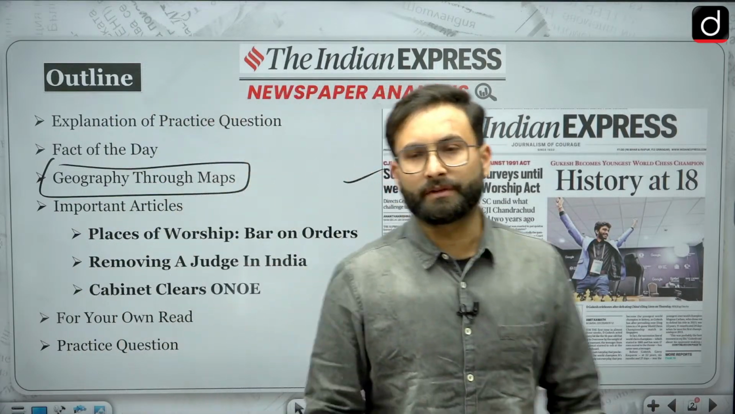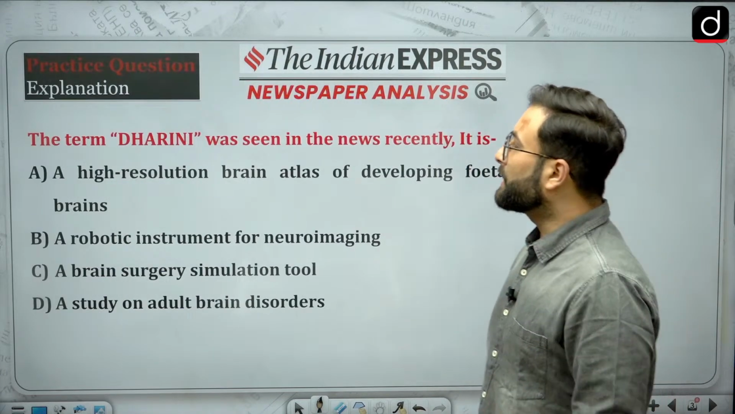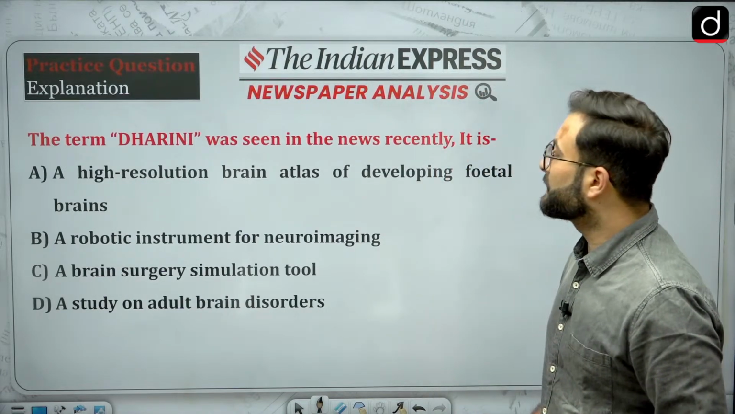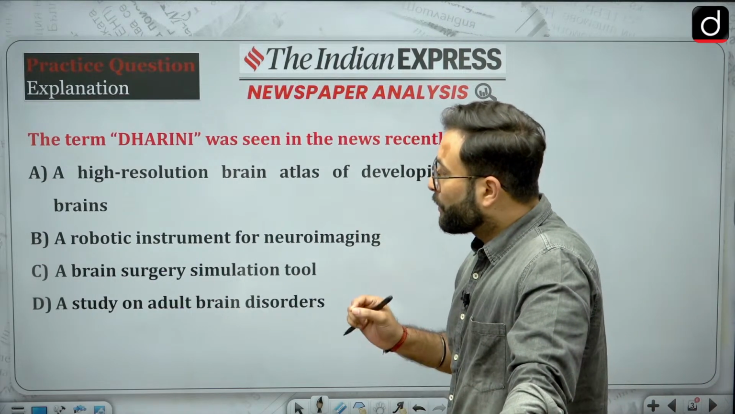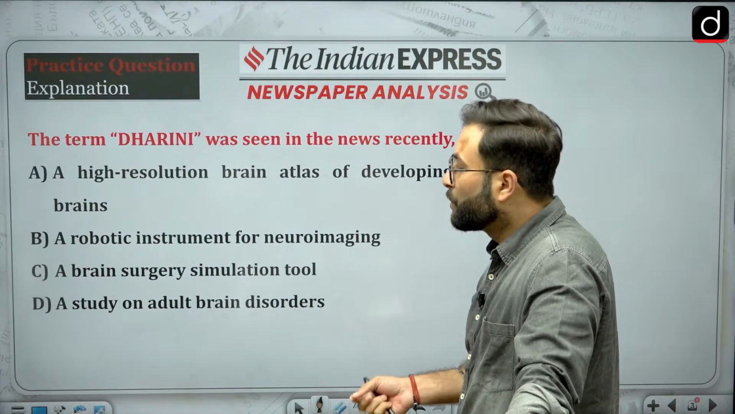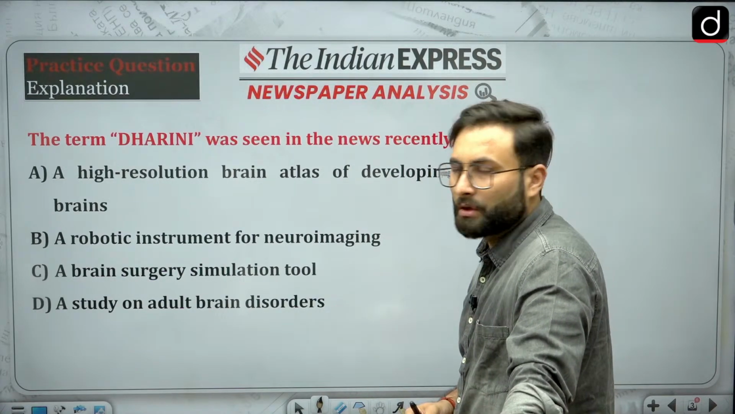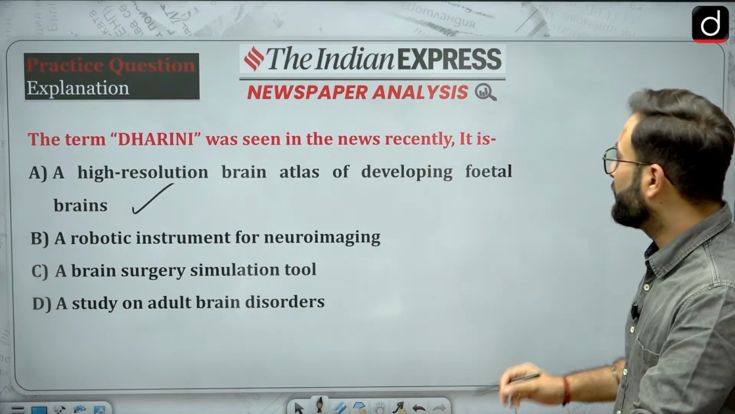Now let's start with the practice question which was given to you in the previous lecture. The term Dharini was seen in the news recently. It is a high resolution brain atlas of developing fetal brains, a robotic instrument for neuroimaging, a brain surgery simulation tool, or a study on adult brain disorders. Option A is the right answer, that is a high resolution brain atlas of developing fetal brains.